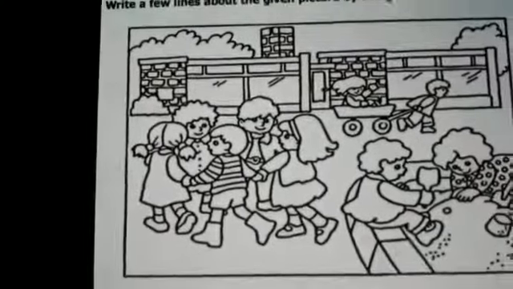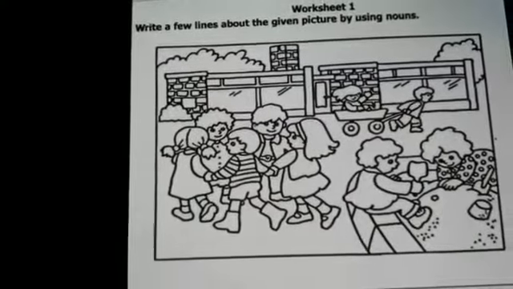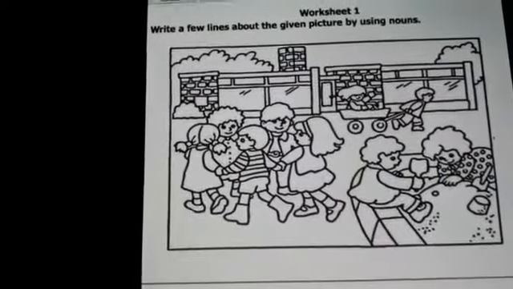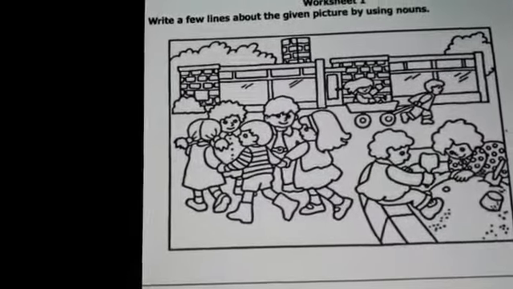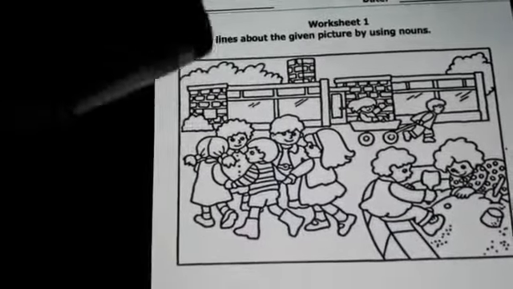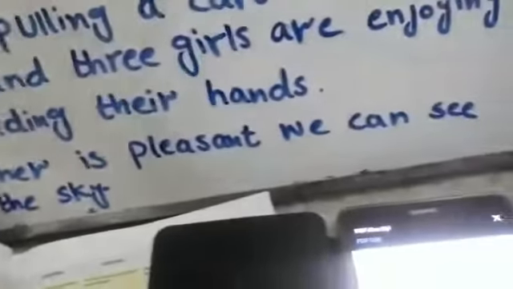Okay, again have a look at the picture. The weather is pleasant. We can see clouds in the sky. The weather is pleasant and we can see clouds in the sky.